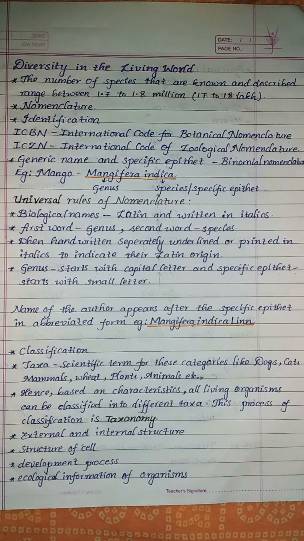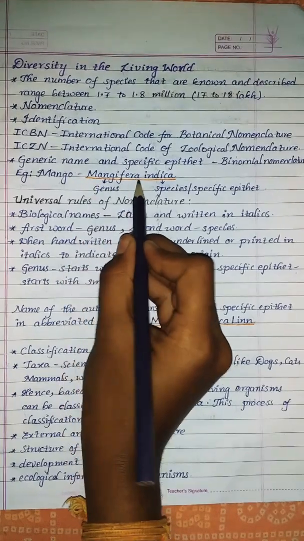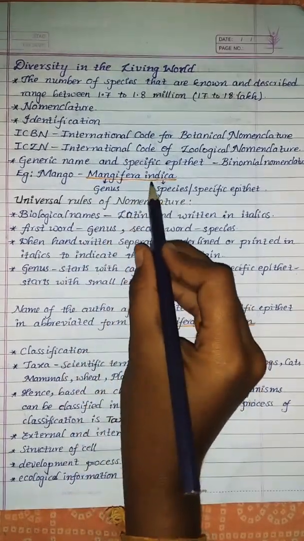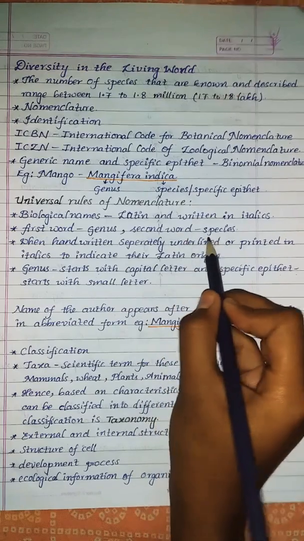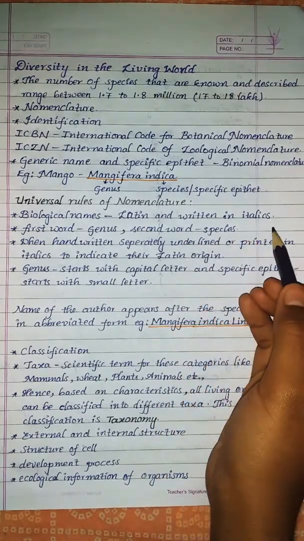And there are some universal rules of nomenclature. Biological names are derived from Latin, and they should be written in italics. That is rule number one. The first word is the genus, that is Mangifera, and indica, the second word, is the species or specific epithet.